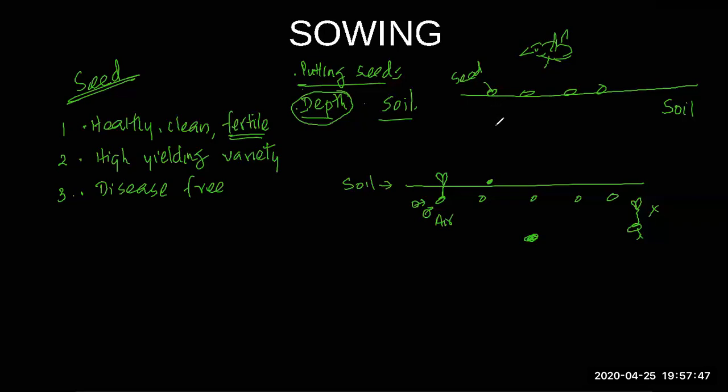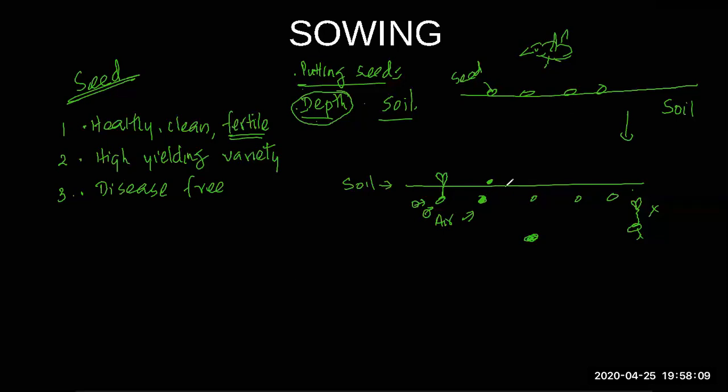So how do you do the sowing? You place the seed at the appropriate depth. Okay. It should not be too deep or too shallow. There's a right kind of distance from the surface. Okay. And this also allows it to get air, lots of air. It's easy for the seed to come out after germination, right?